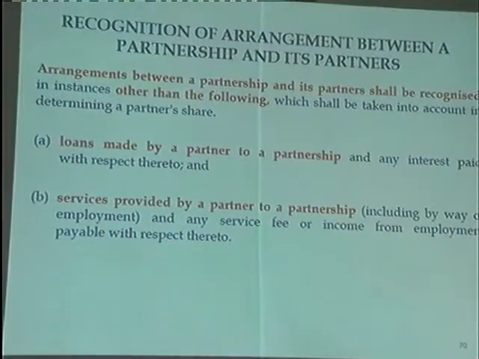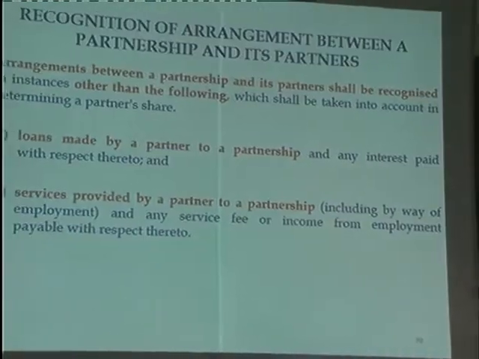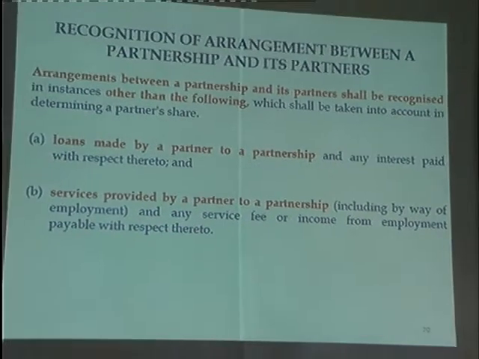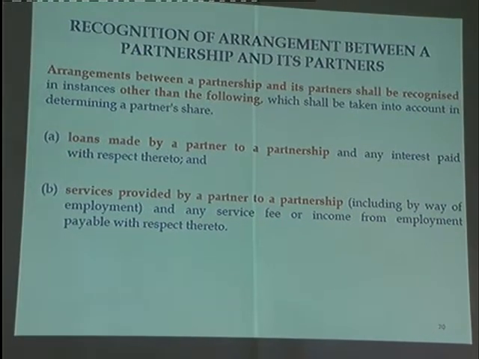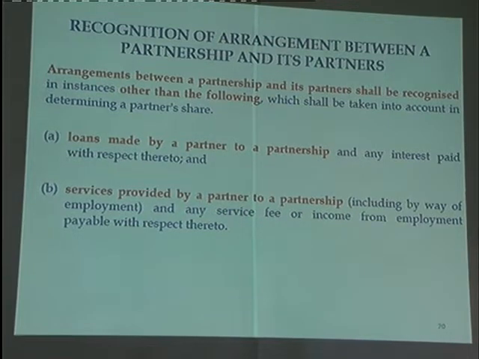Loans made by a partner to a partnership and interest paid with respect thereto. The partner gives a loan or advance to the partnership and charges interest on that. That is not an expense, it's a drawing. There you have to disallow that item, and it becomes added to the partnership income, not the individual partner's income, because it's a single drawing, a share of profit the partner is getting. Not recognized. Even under the previous act, the same principle was there.